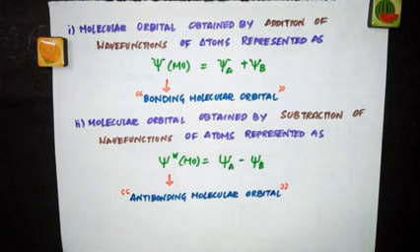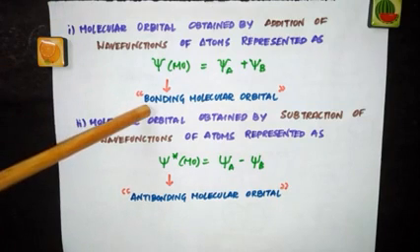We call this molecular orbital the antibonding molecular orbital. As I told you when we learned the salient features of molecular orbital theory, when two atomic orbitals undergo combination, you will get two molecular orbitals. One will be the bonding molecular orbital, the other the antibonding molecular orbital.